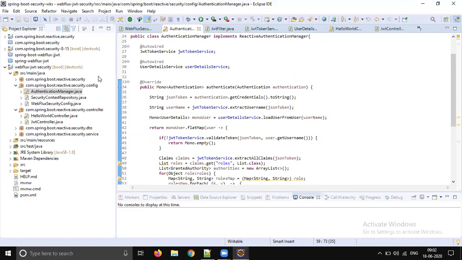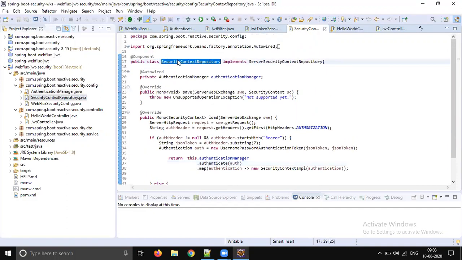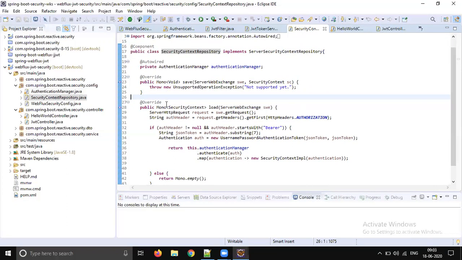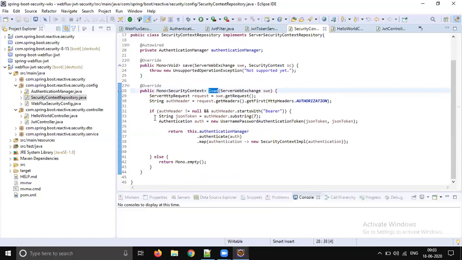So apart from that, we also need to hold that authentication information at request level. That part is going to be taken care of by the security context repository, right? Okay, security context repository. So what we need to do, we need to implement the ServerSecurityContextRepository interface, and we need to override the load method. We no need to worry about save. We just need to load the token security information and leave it, right? So get the request from the server web exchange.